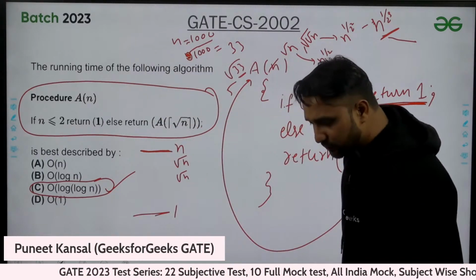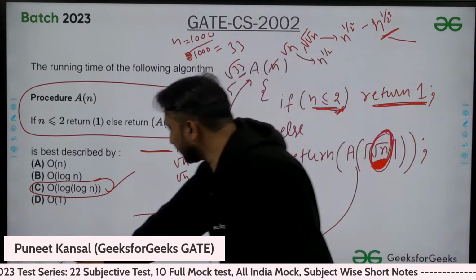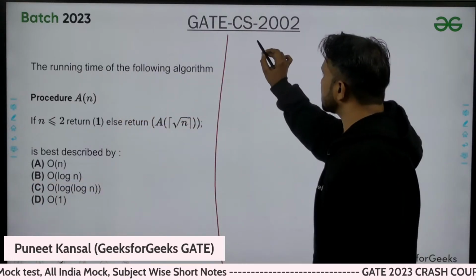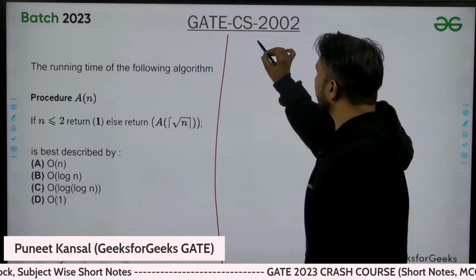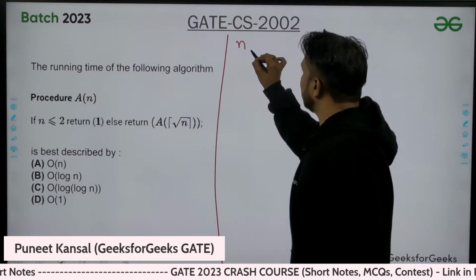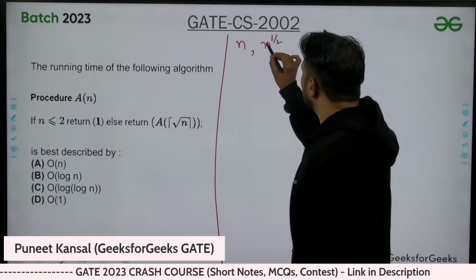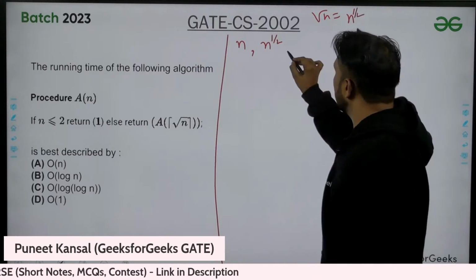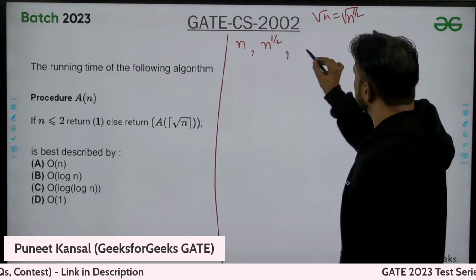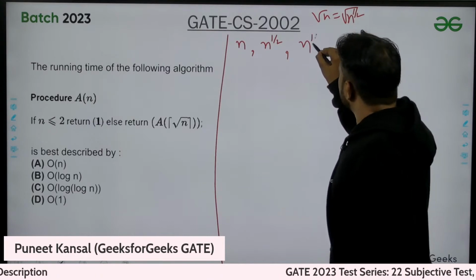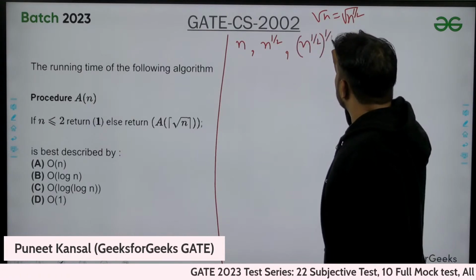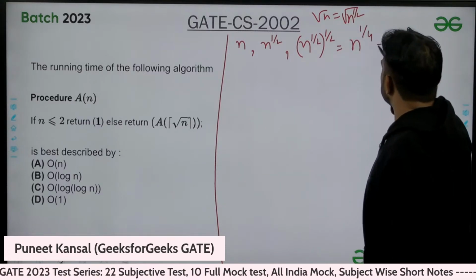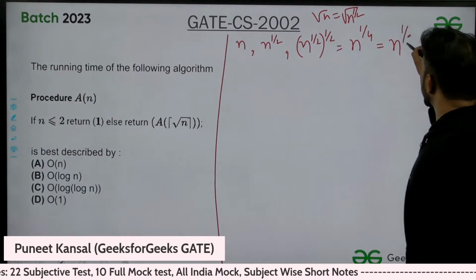I can tell you one important point here that will be beneficial for you people. Let me tell you how you get the complexity if you are taking root of n. Initially the value is n. Root of n is actually n power 1 by 2. And again if you are taking root of this, that means n power 1 by 2, power 1 by 2, so this is actually equal to n power 1 by 2 power 2.